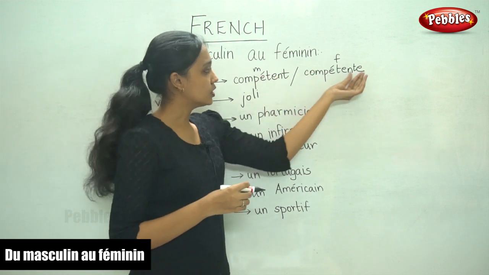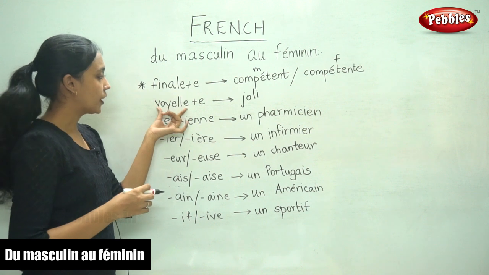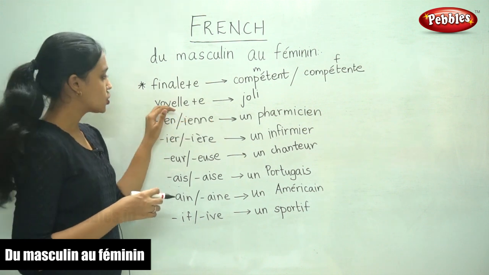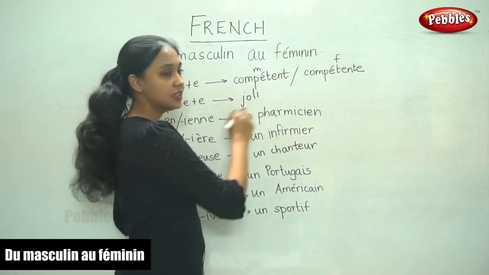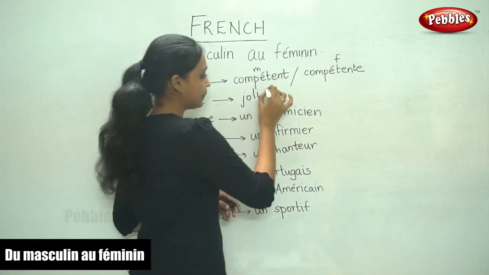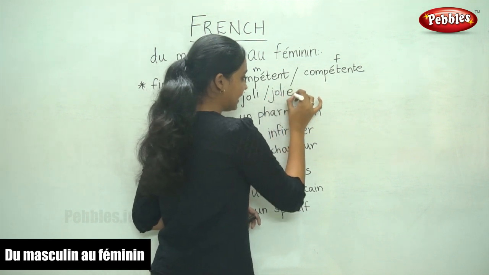This is what we do. We add an E. The next one, vowel plus E. The word is ending with a vowel. For example, the word joli. To write it in the feminine form, we add E.